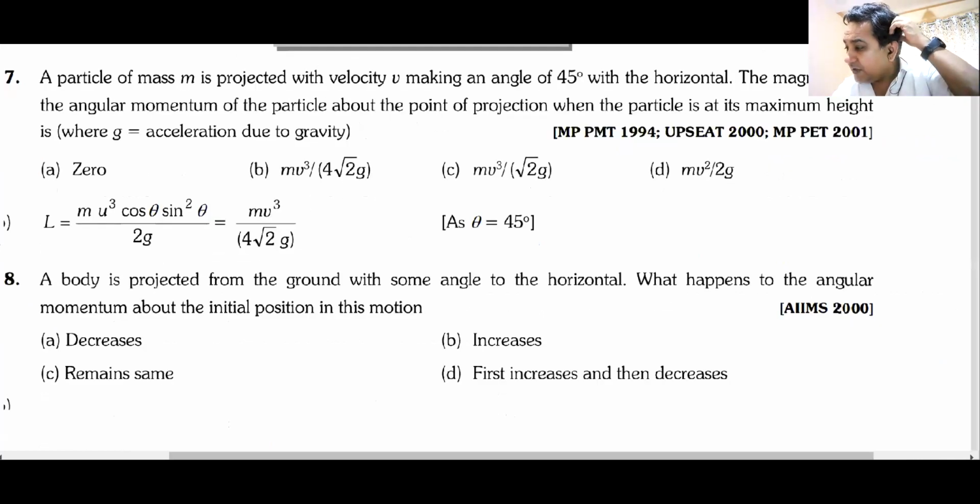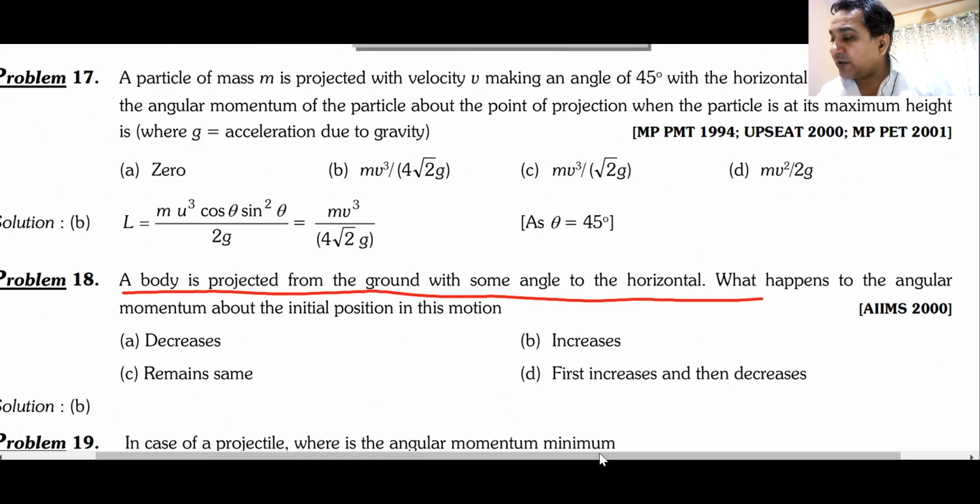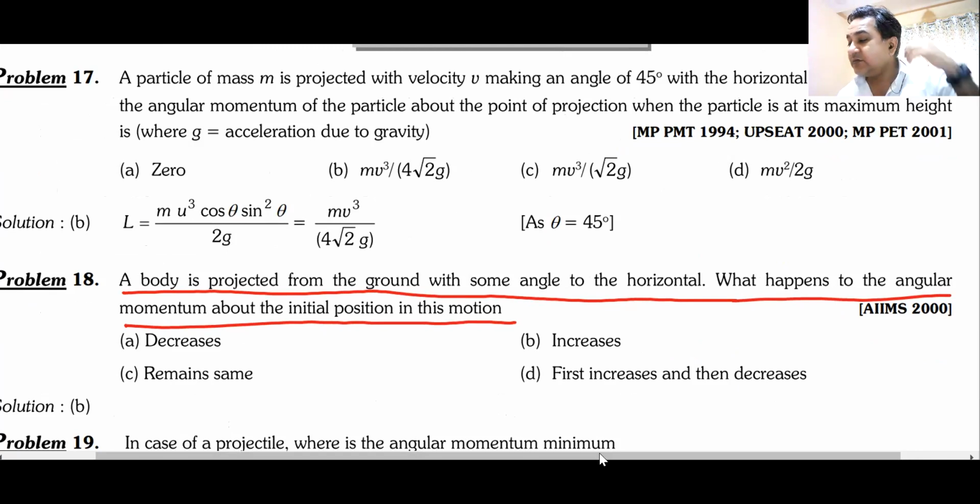Okay, you can ask this question. You can answer this question. Problem number 18. A body is projected from the ground at some angle to the horizontal. What happens to the angular momentum about the initial position in this motion?